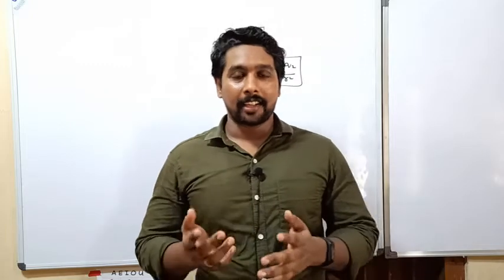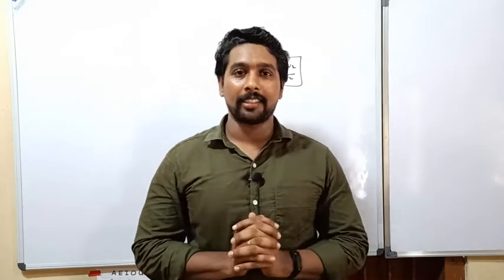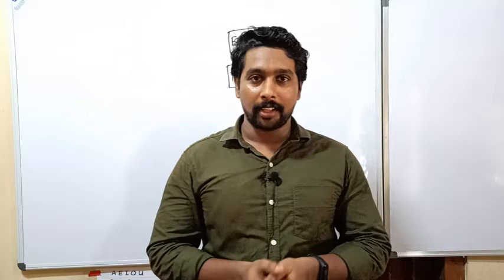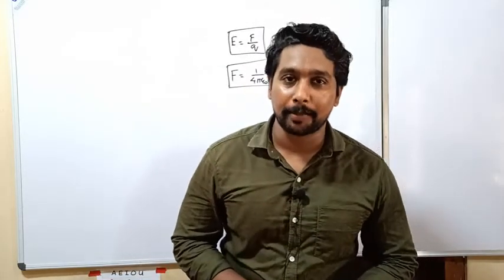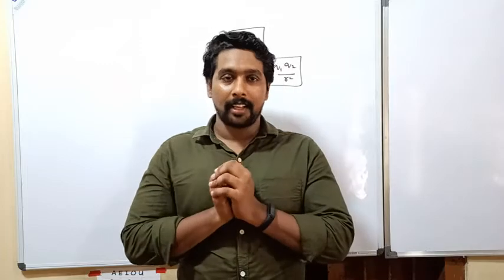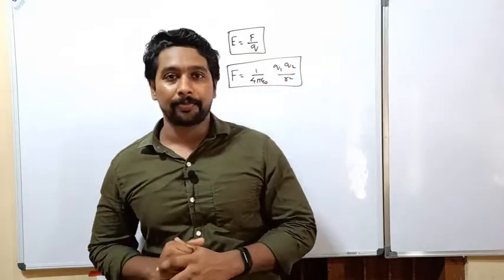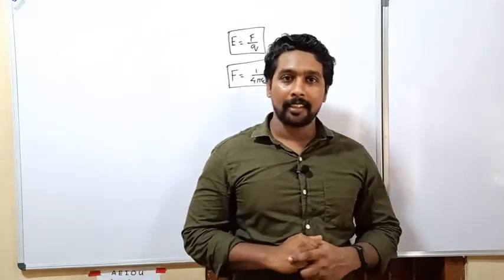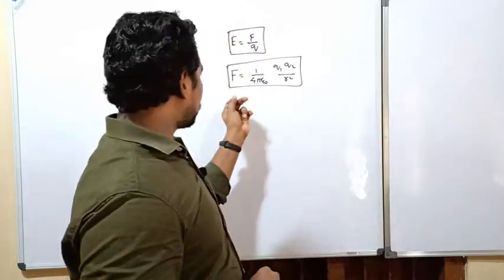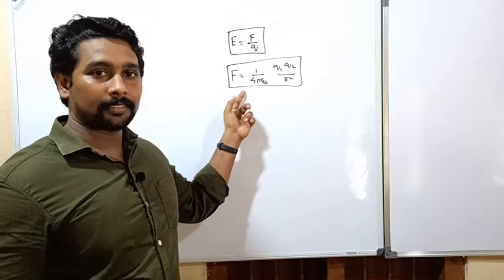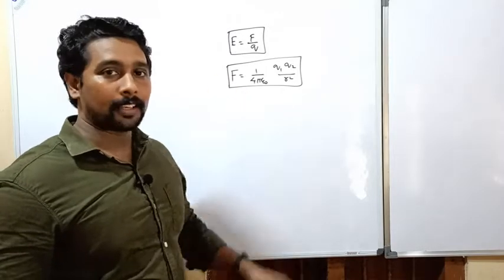Okay. Then comes the important topic, that is electric field. Today we have learned that electric field is the space around a charge in which a test charge experiences a force. That is, the equation is E is equal to F by Q. What is the unit for that? Yes, Newton per Coulomb. What is this equation? This is the equation which represents Coulomb's law.